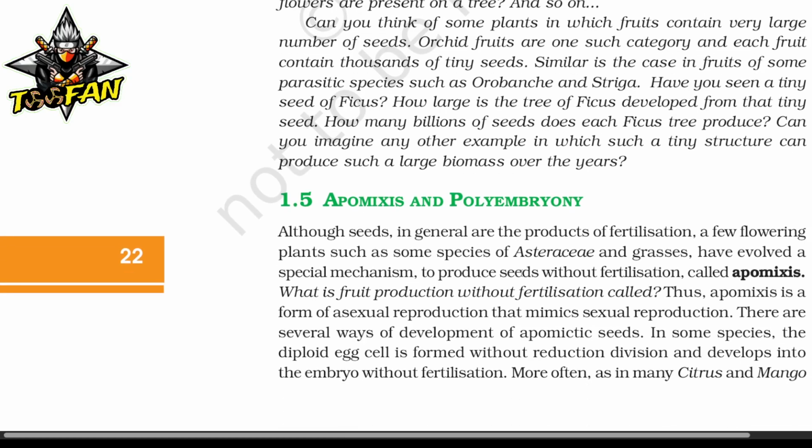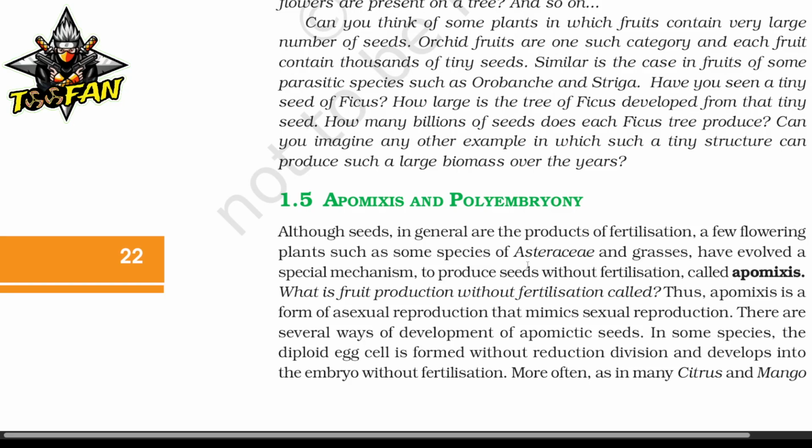Apomixis and polyembryony. Although seeds in general are the products of fertilization, a few flowering plants such as some species of Asteraceae and grasses have evolved a special mechanism to produce seeds without fertilization, called apomixis. What is fruit production without fertilization called? Thus, apomixis is a form of asexual reproduction that mimics sexual reproduction. There are several ways of development of apomictic seeds.